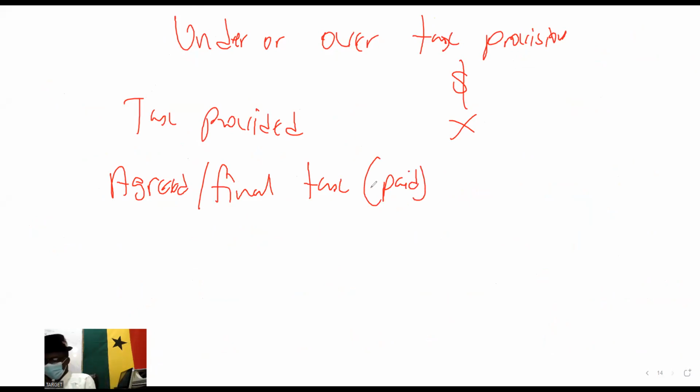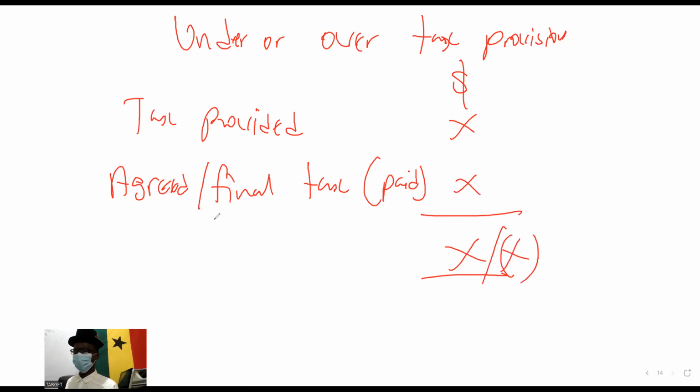The final one, not the installment. So the difference represents under or over.